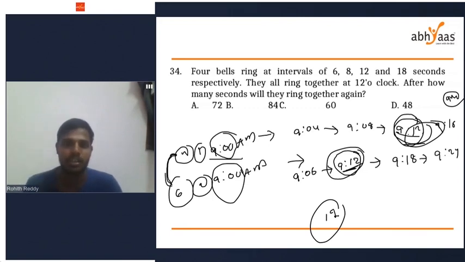This question, 34th question, 4 bells. Instead of 2 bells, he has given 4 bells. 6, 8, 12, 18 seconds. That means the first bell is ringing after every 6 seconds, the second bell after every 8 seconds, the third 12 and the fourth 18 seconds.